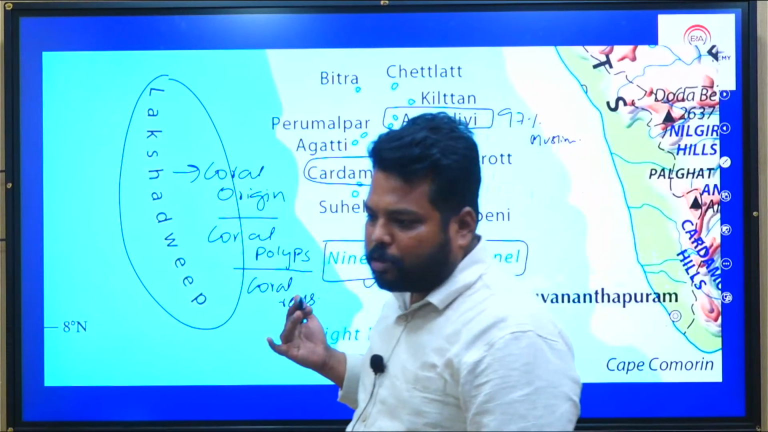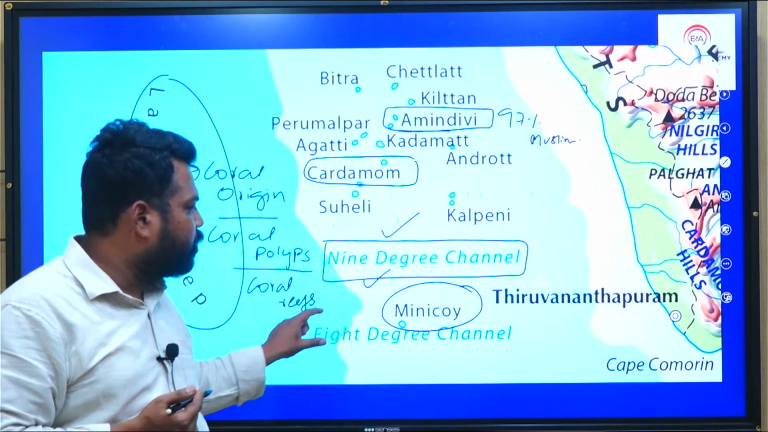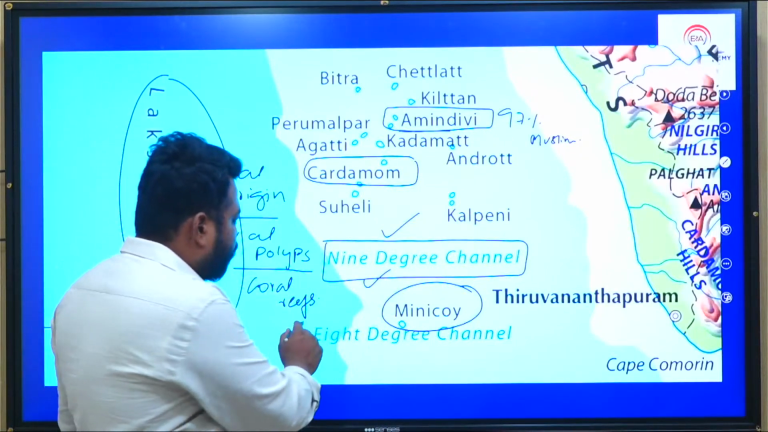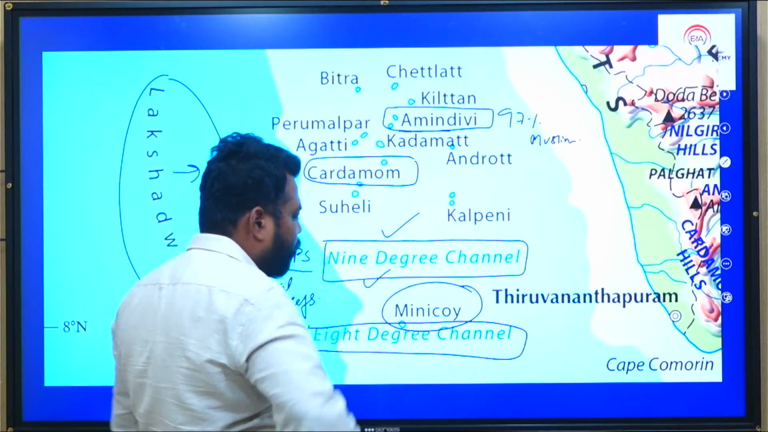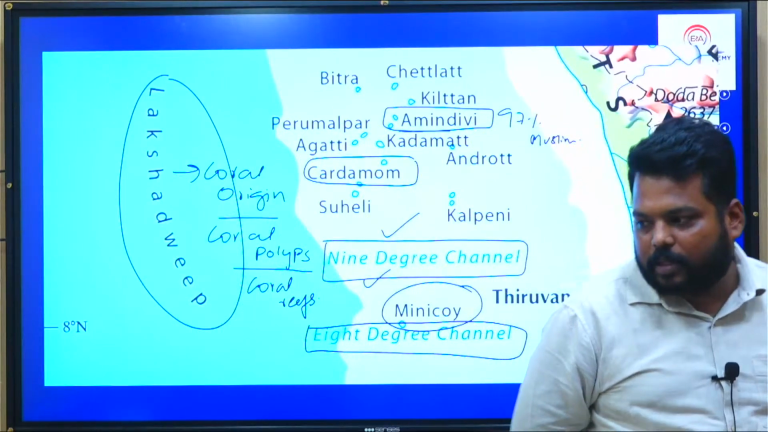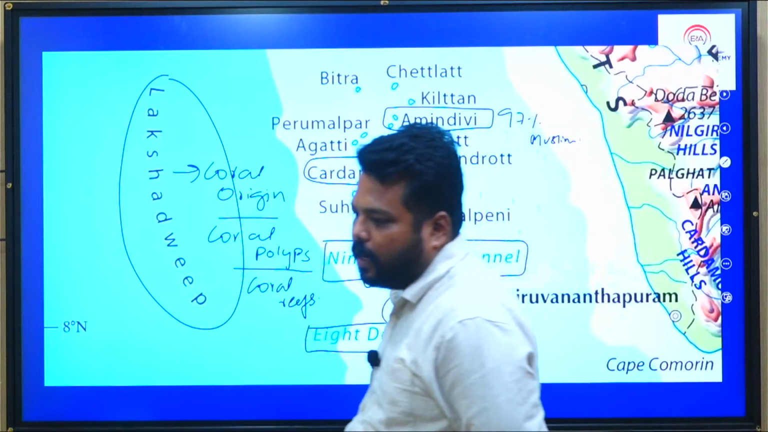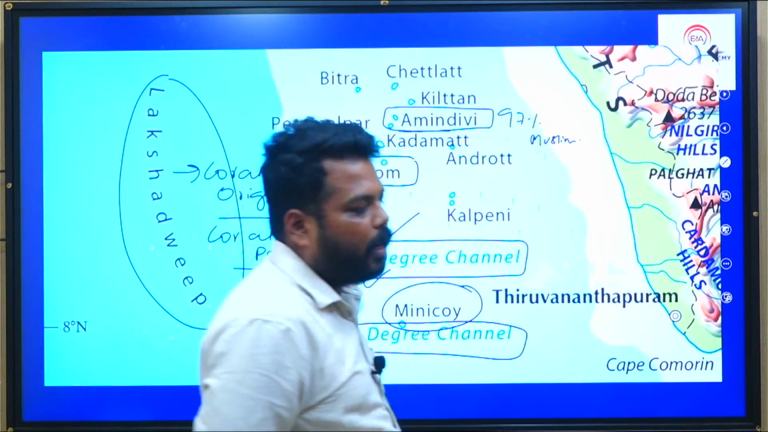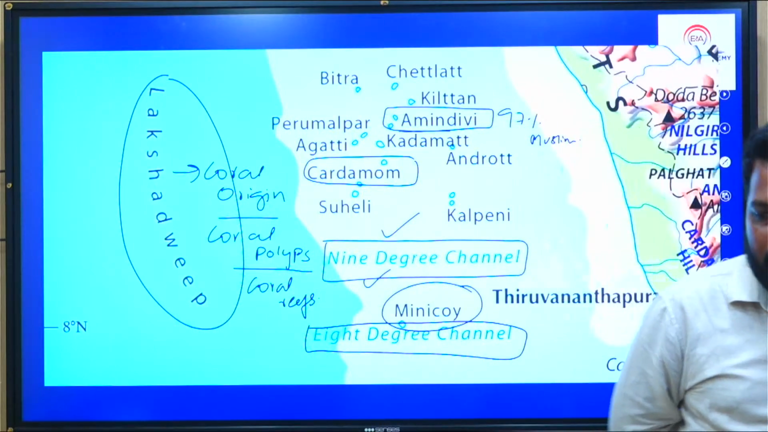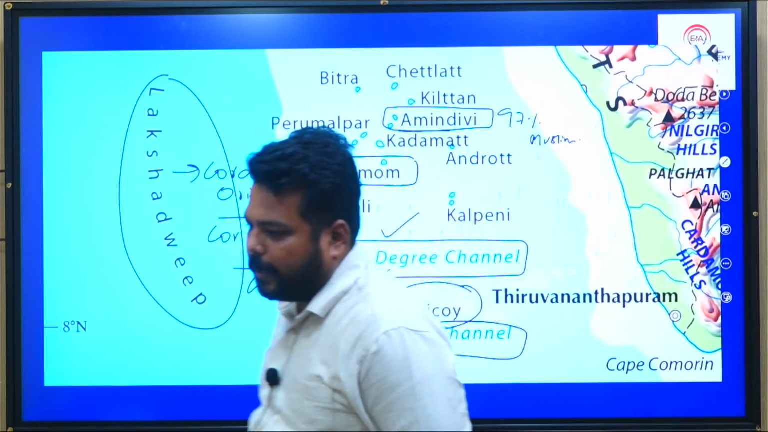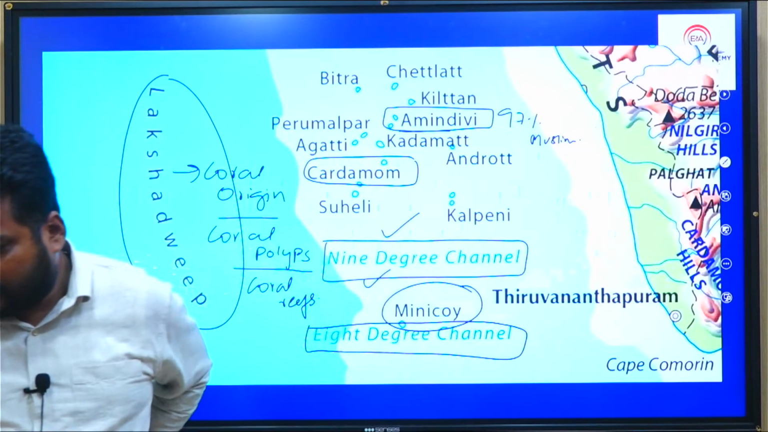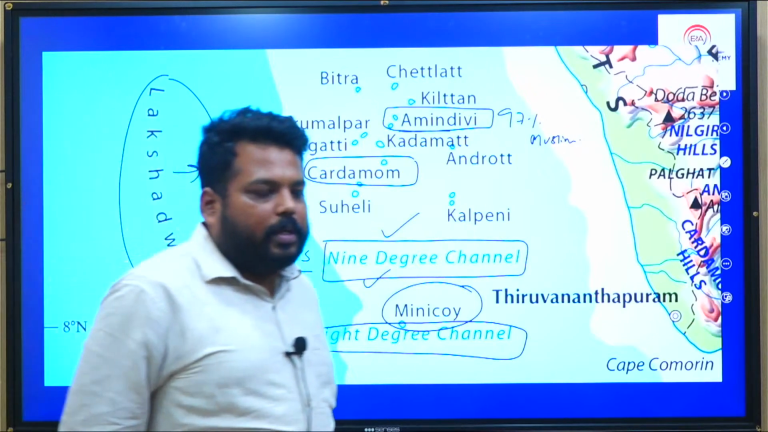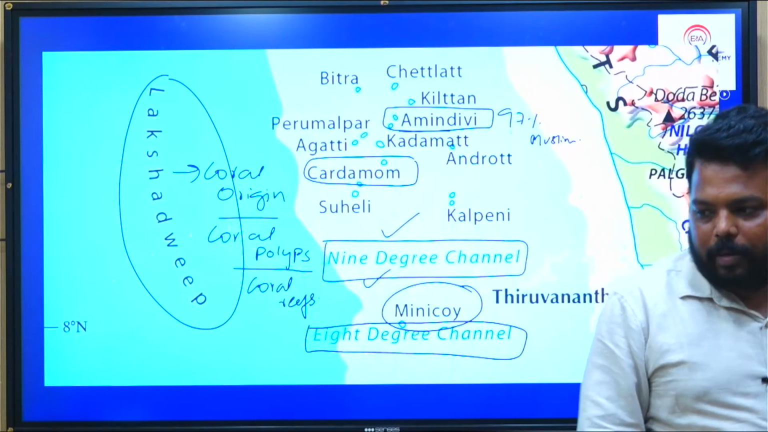And the entire Lakshadweep or Minicoy group of island which is there, that Minicoy group of island separates from Maldives through this particular 8-degree channel. So you just remember these particular segments: 9-degree channel and 8-degree channel, very very important. This is very very important. Chances are very great that questions would be coming from this.